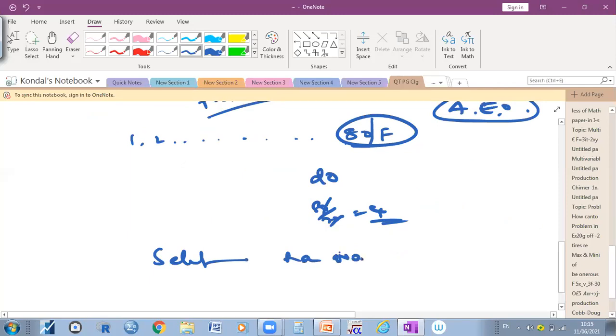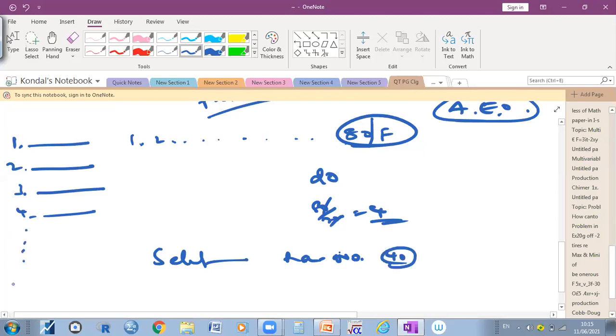For example, when you are listing the names 1 to 80, you may have the first number, their name, the second number, their name, the third number, their name. If you are selecting a random number, can you say any number? 40. For example, when you are listing the names, you know the 40th name. I'm assuming your uncle's name is in the 40th position. So before selecting 40, you may think that I need to select my uncle because he may give a proper answer to me, right? Do you think like that or not?